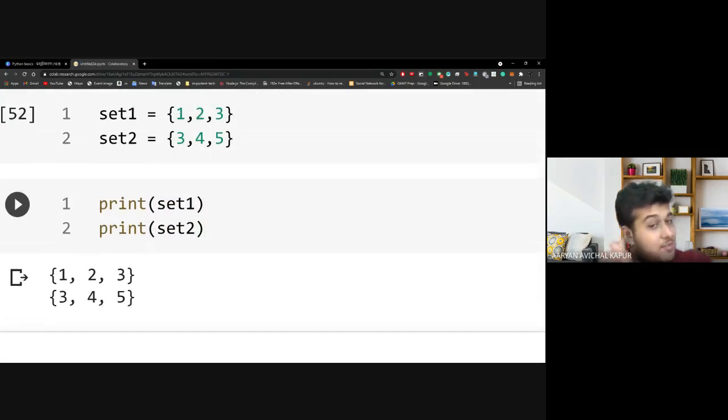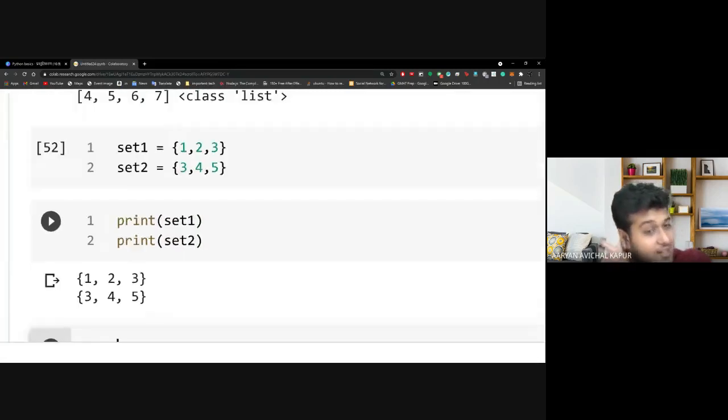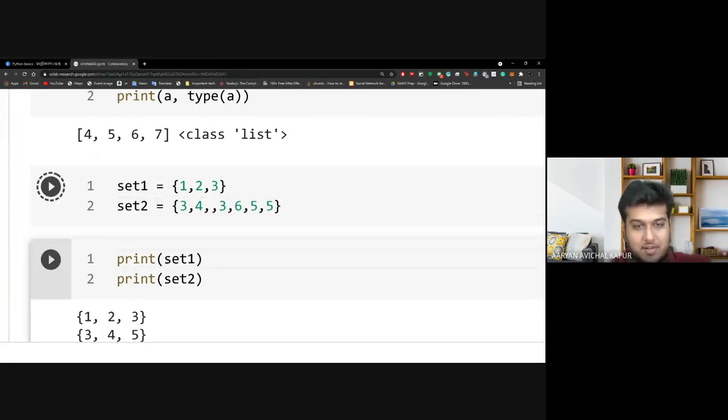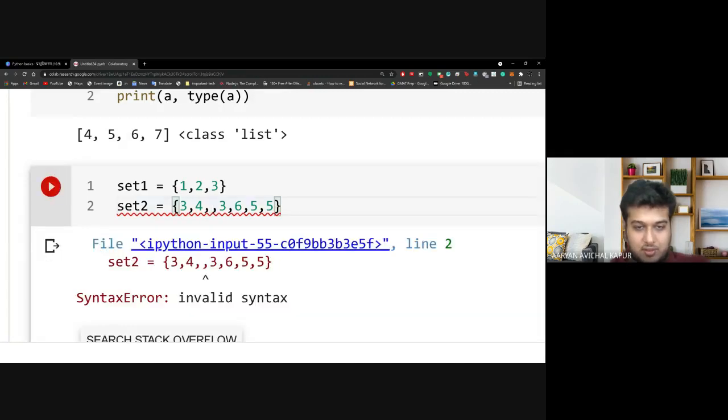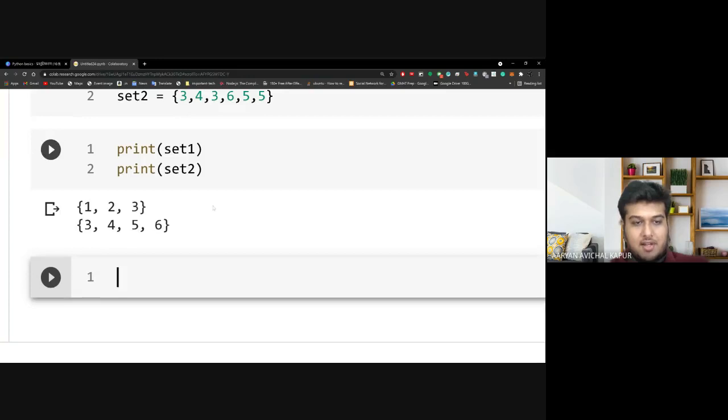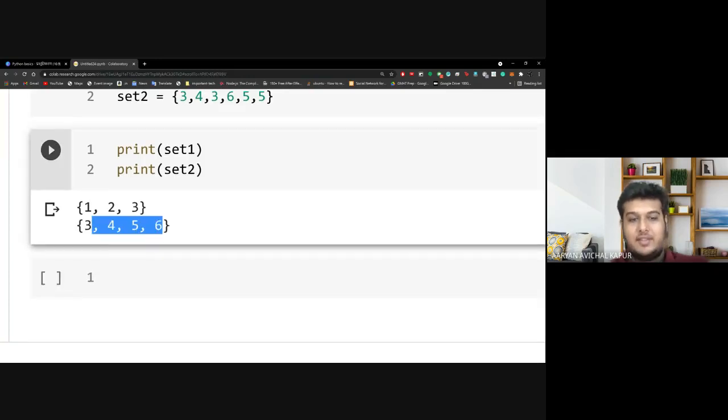Right, so we have printed the sets, and even if I put another 3, another 5, 6 and 1 5 here, just look at what will happen. When I print, I would still have 3, 4, 5, 6, right? Does this make sense to everyone? Duplicate values are removed. Does it make sense?